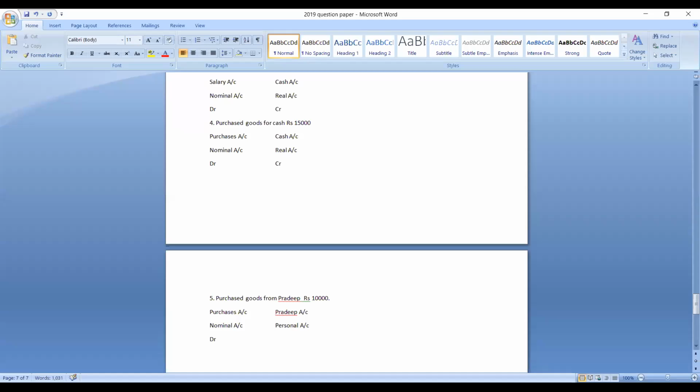Understood? Now, Pradeep's account, purchased goods from Pradeep. Pradeep is a personal account. Whether he is the receiver or he is the giver. Purchased goods from Pradeep means Pradeep is the giver.